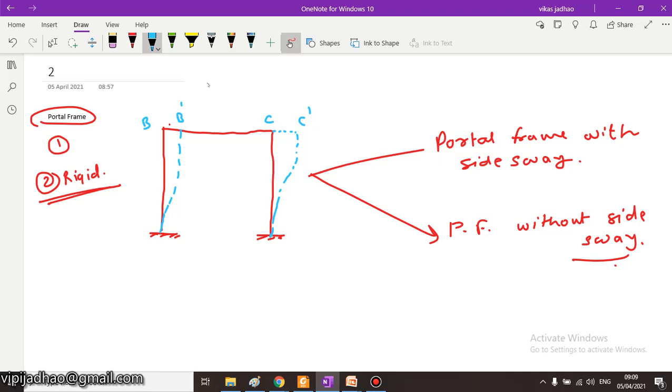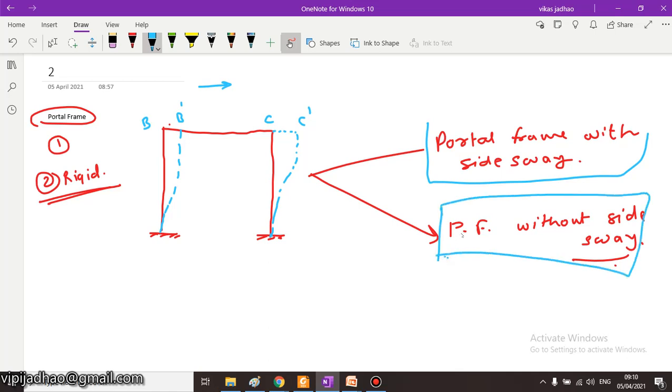Whenever there is side movement of your frame, we consider that particular portal frame as a portal frame with side sway. Whereas if there is no side sway, then that particular frame is considered as a portal frame without side sway.